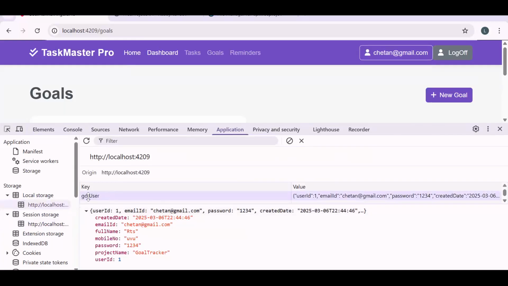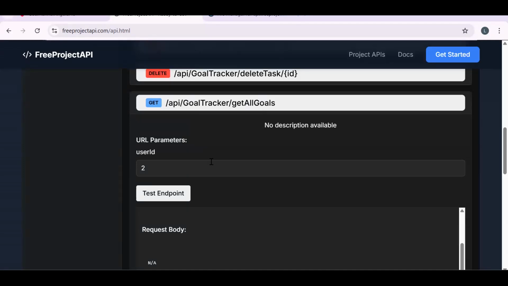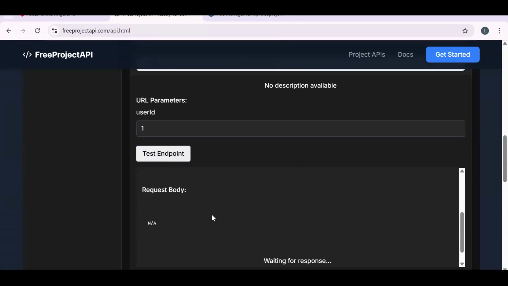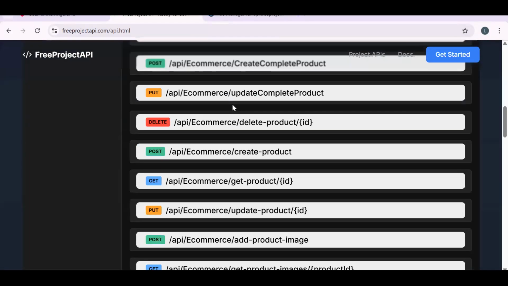Yeah. So you can see the key name is goal user, and here we are storing the user ID we got. Now, if you check the API, this is the get all goals API. This API needs a parameter. So if we pass one over here, wait, why is it giving me an error? Let me just reload one more time.